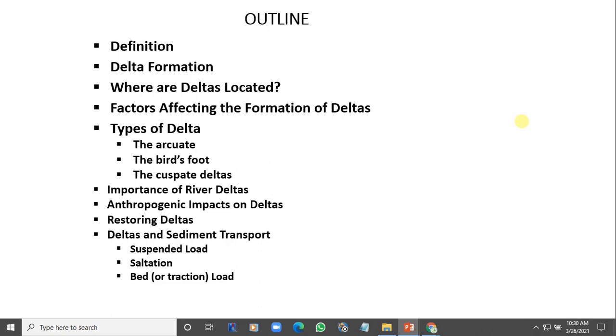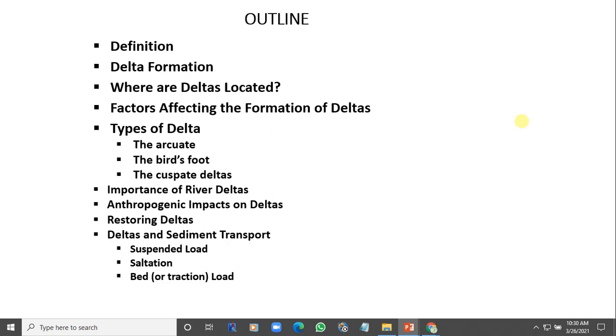But in the bird's foot type of delta, the action of the wave and the action of the river current are not balanced. Now, where the action of the wave is weak and that of the river is strong, an irregular shaped delta forms that extends out into the water well beyond the local shore.